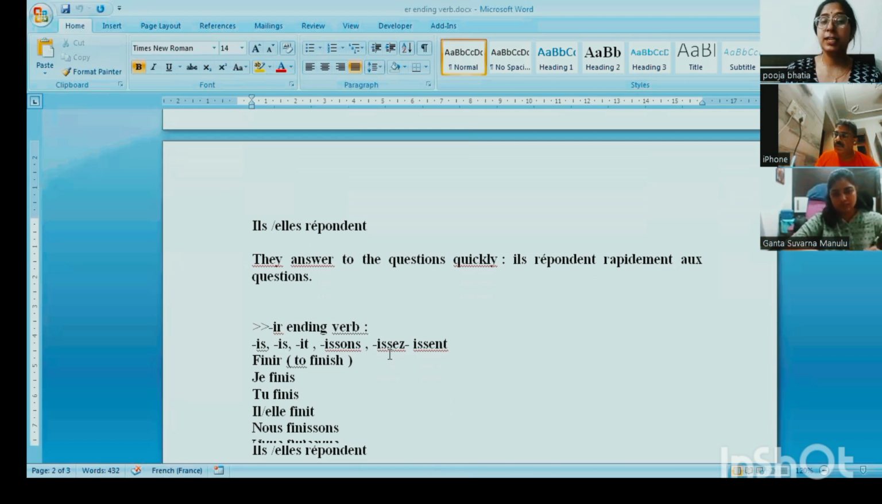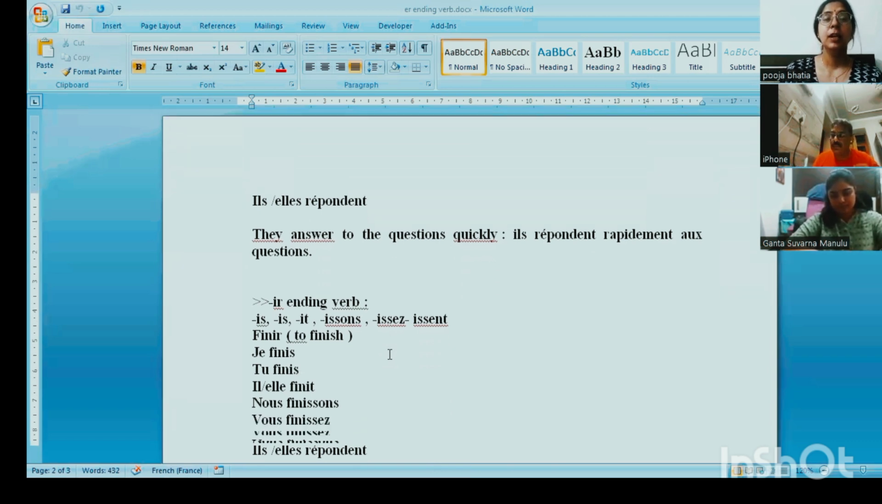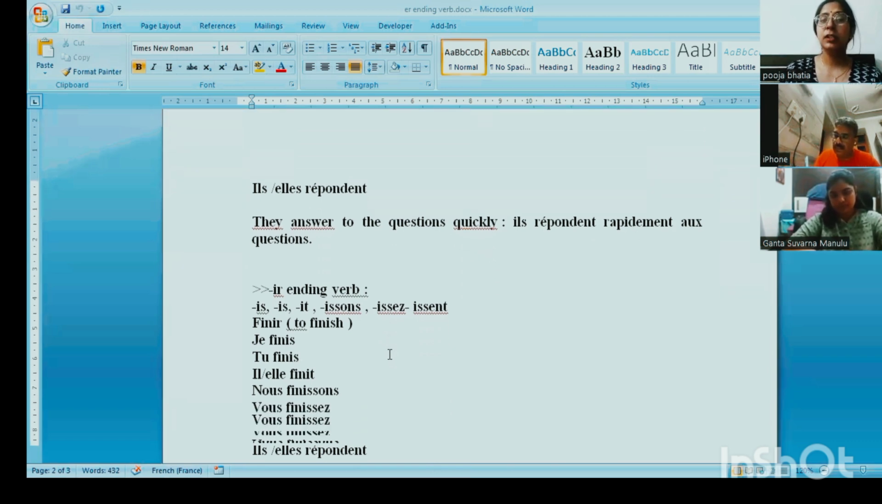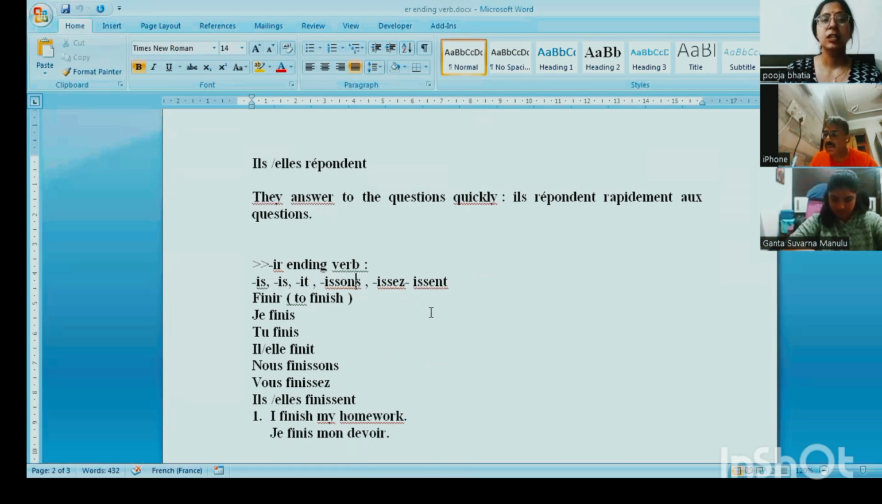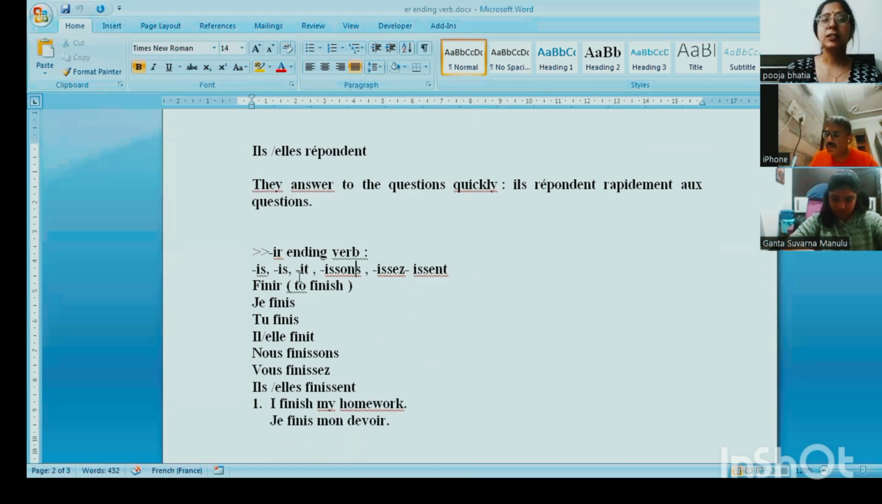Next, moving towards the ir ending verb. In the ir ending verb, we just replace the last ir and add the endings corresponding to the subject pronoun: is, is, it, issons, issez, issent. Je finis, I just replace the ir and add the ending corresponding to the subject pronoun with je.